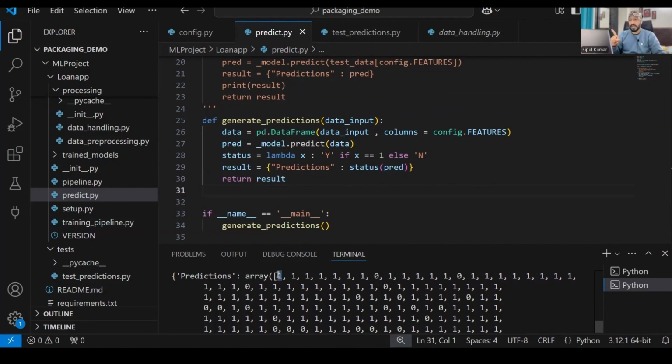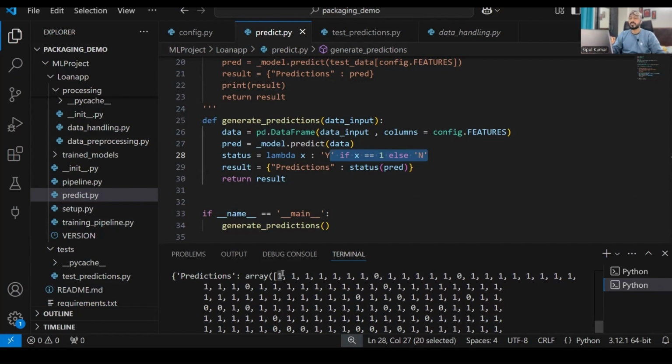1 stands for, as per our logic, y. But it may be possible that I wrote the logic incorrectly over here. Okay, there is a chance. So how can you verify that my logic is correct? We'll write a test case which will check the output is y. That means whenever it is 1, the output should be y. Whenever it is 0, the output should be n. And we have to write a test case for that.